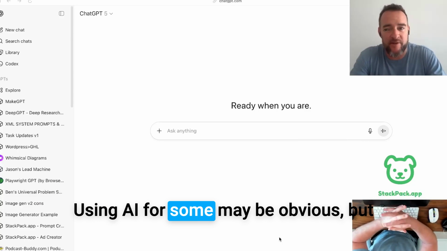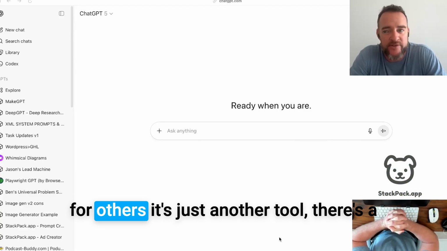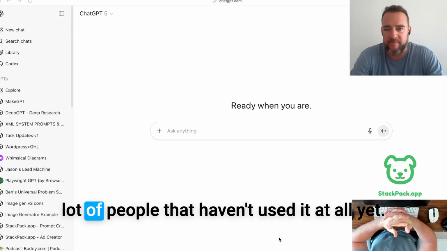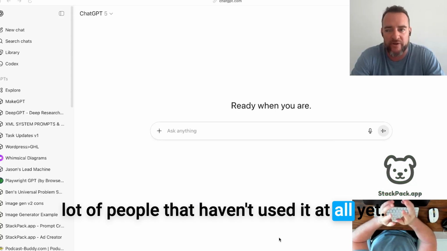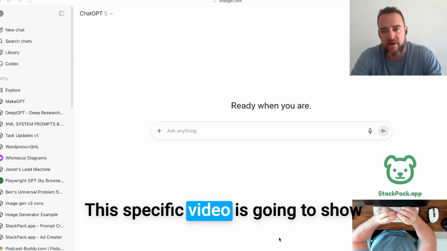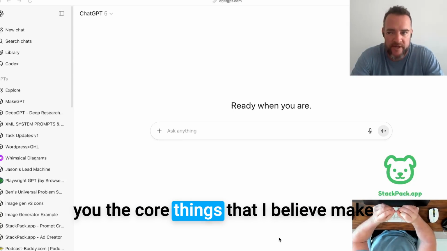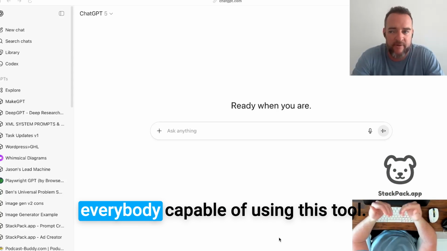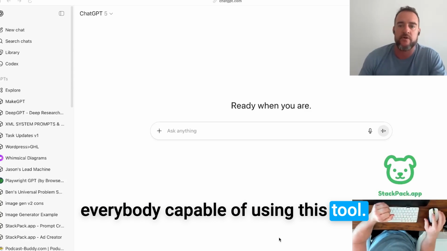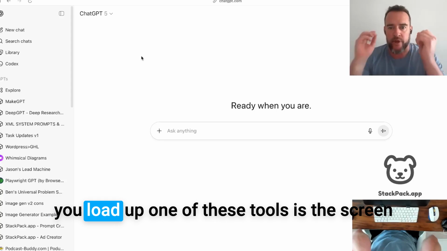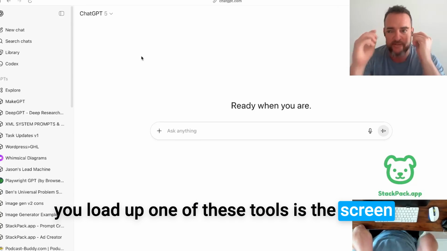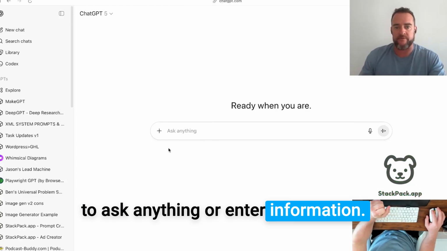Using AI for some may be obvious, but for others, it's just another tool. There's a lot of people that haven't used it at all yet. This specific video is going to show you the core things that I believe make everybody capable of using this tool. The very first thing you're going to see when you load up one of these tools is the screen to ask anything or enter information.